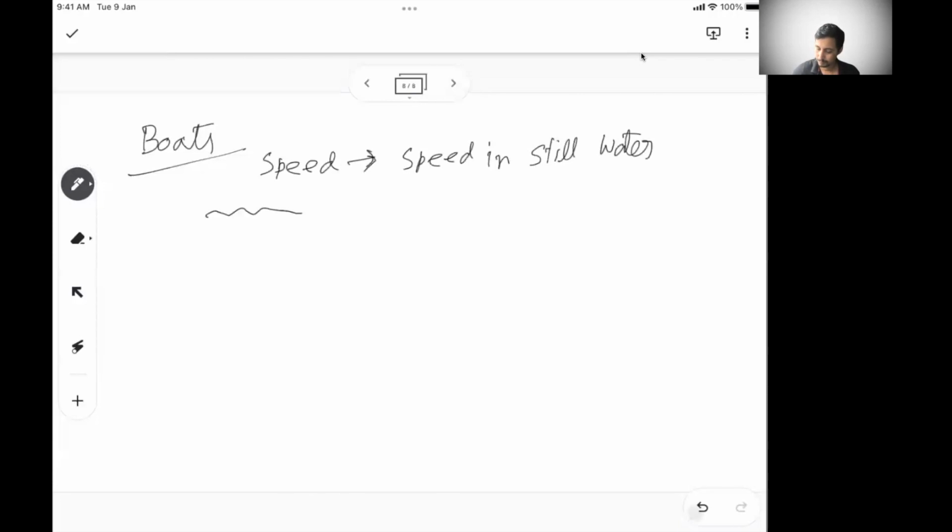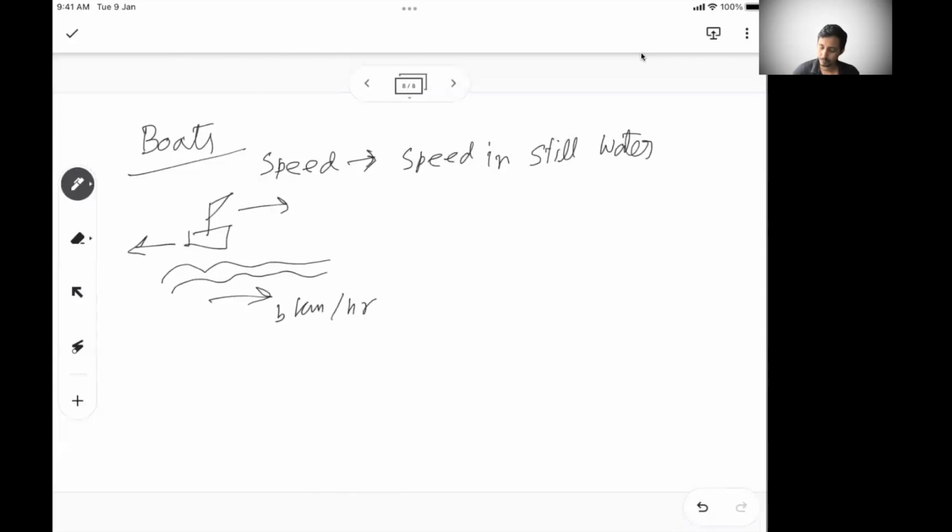So there is a wave, and it has its own speed, right? So the wave speed, let's say, is b km/h, and then there is a boat on top of this. The boat has two options: either it can go like this, or it can come like this.